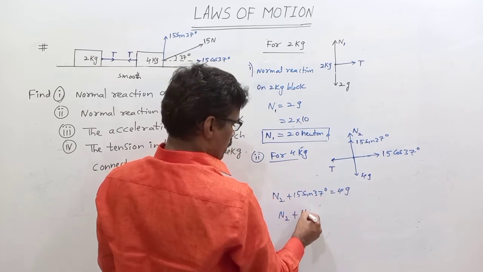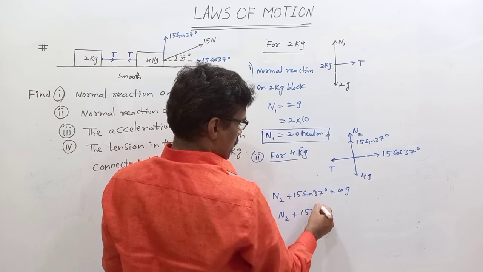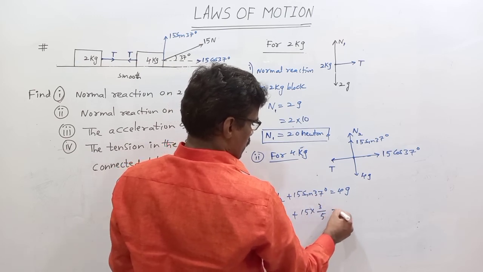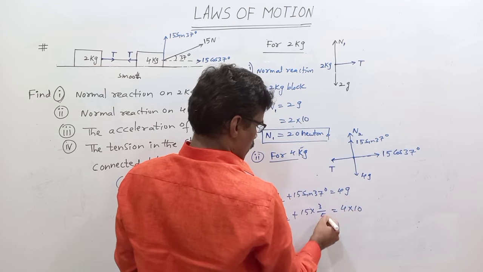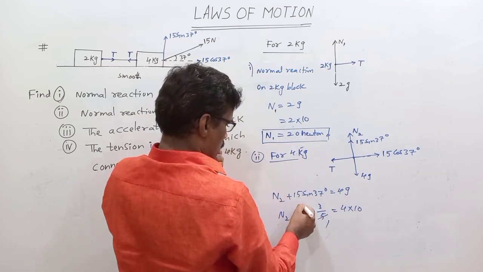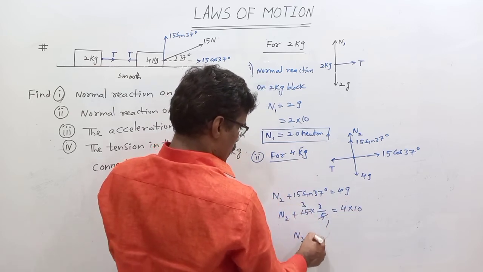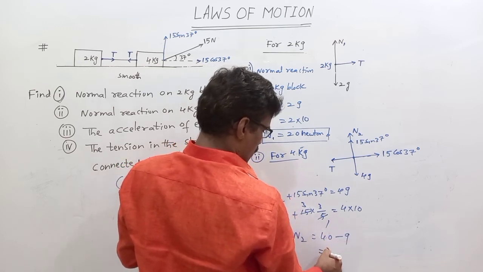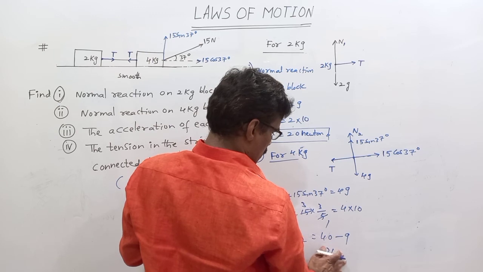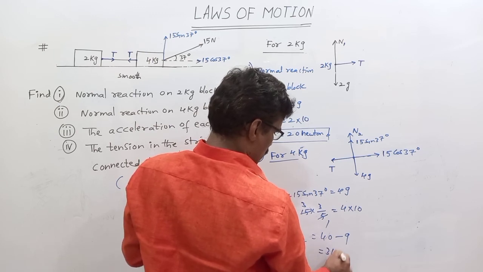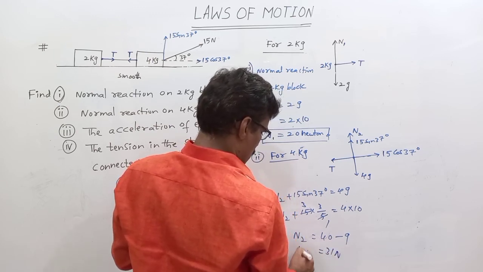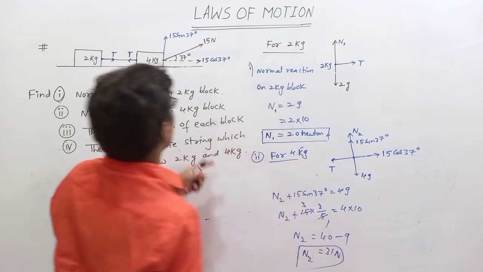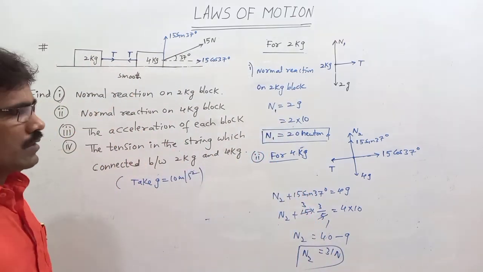N2 plus 15 into sin 37, 3 by 5, which is equal to 4 into 10. So 15 into 3 by 5 is 9, N2 is equal to 40 minus 9, N2 is 31 Newton. So here 31 Newton, N2 is the normal reaction on the 4 kg block.